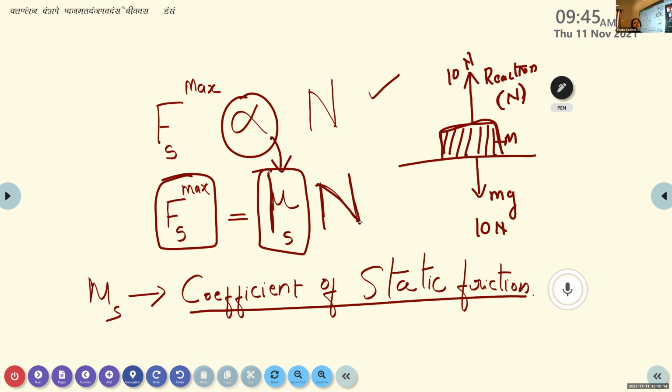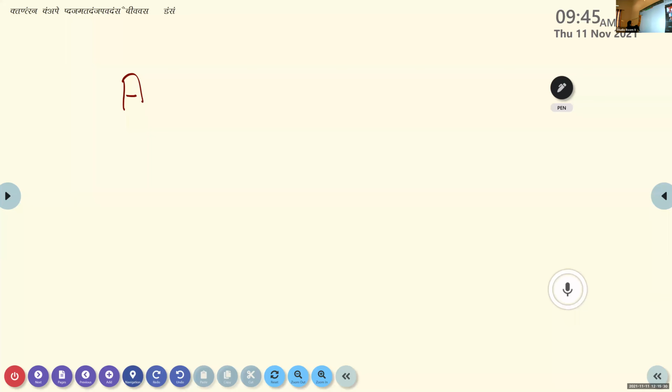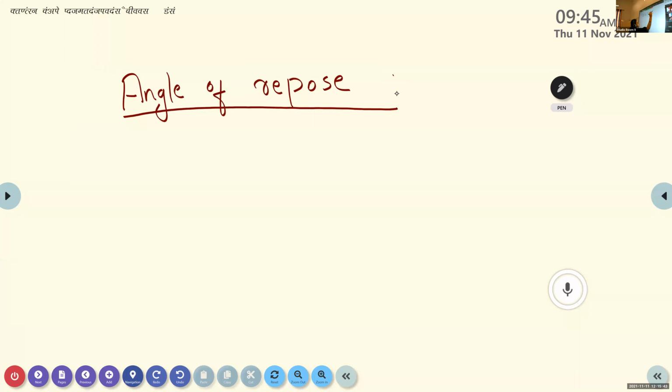One more term is there, I think it's not mentioned in your textbook, relating to this static friction. That is what is known as angle of repose. So all of you write the next heading: angle of repose.